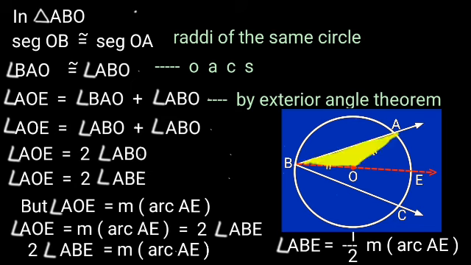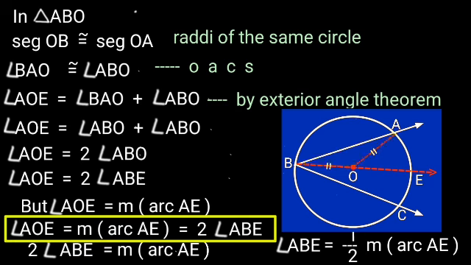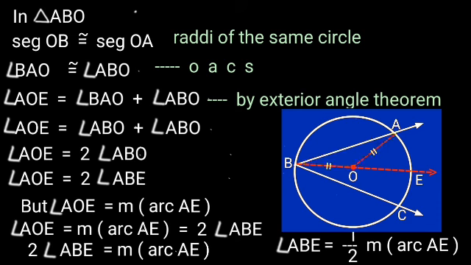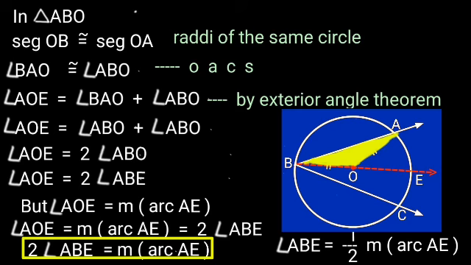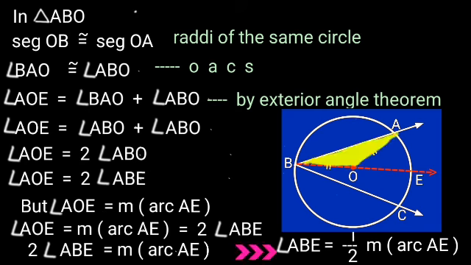From both steps, angle AOE is equal to the measure of arc AE and is equal to twice angle ABE. Hence, twice angle ABE is equal to the measure of arc AE. Then we get angle ABE is equal to 1/2 of the measure of arc AE. Thus we prove the first condition.